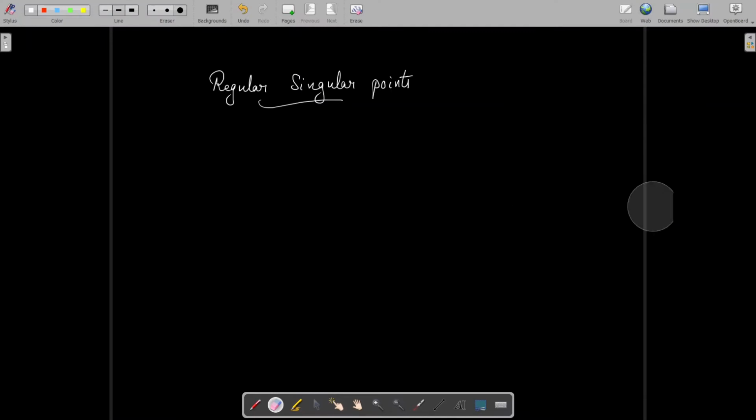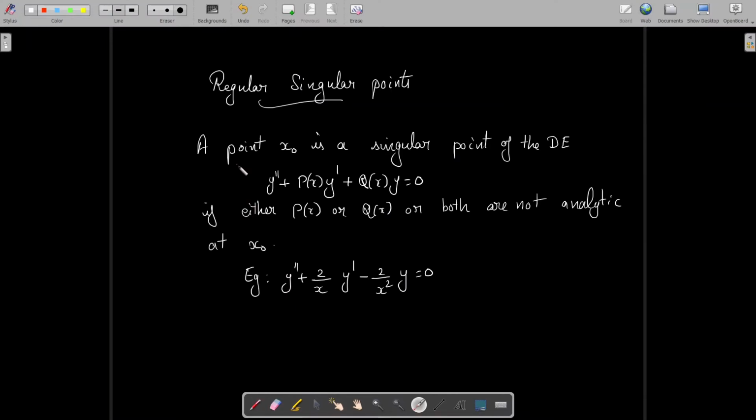So let us first define a singular point of a differential equation. A point x0 is a singular point of the differential equation y'' + p(x) y' + q(x) y = 0 if either p(x) or q(x) or both are not analytic at x0.